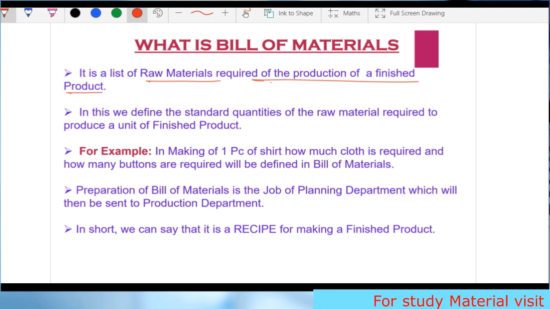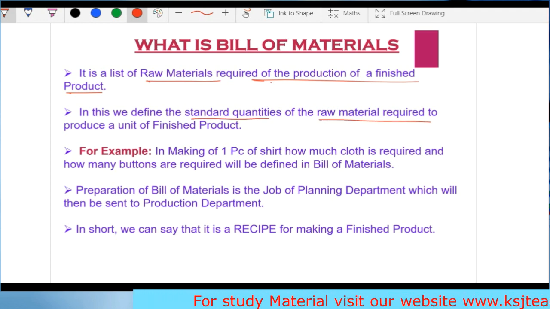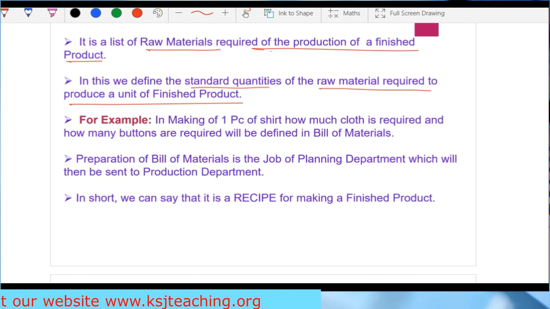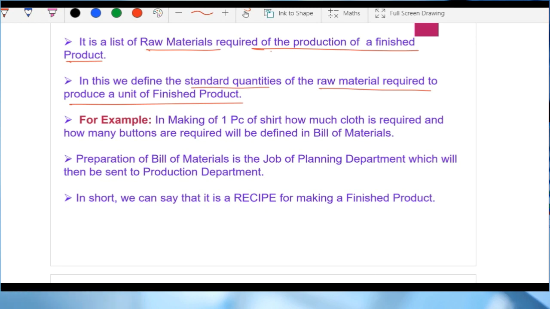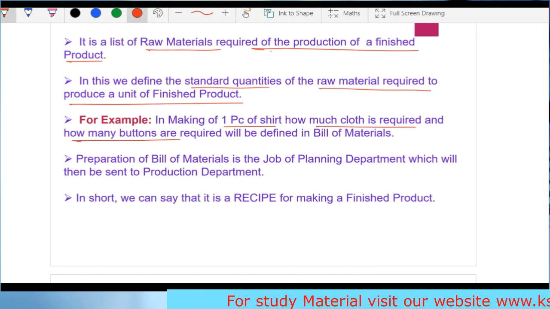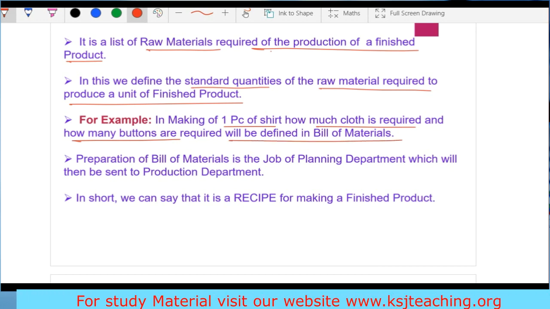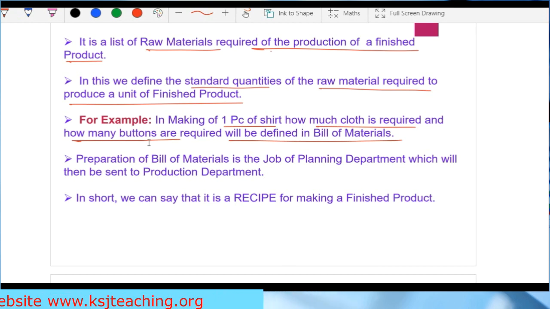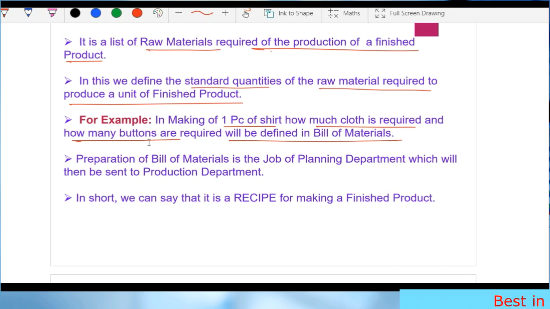In this, we define the standard quantities of the raw material required to produce a unit of finished product. That if we want to produce 1 unit of the finished product, what are the standard quantities of the raw material that should be used? Okay. For example, in making of 1 piece of shirt, how much cloth is required and how many buttons are required will be defined in the bill of material. So these are the standards being set. In making 1 unit of the finished product, what is the standard quantity of the raw material that is generally used and that should be used.